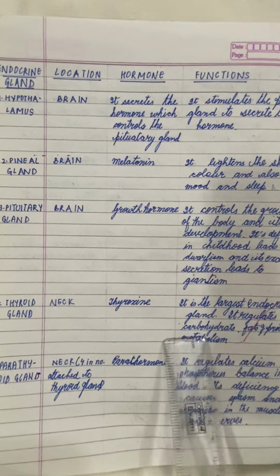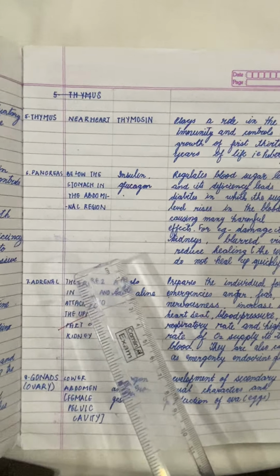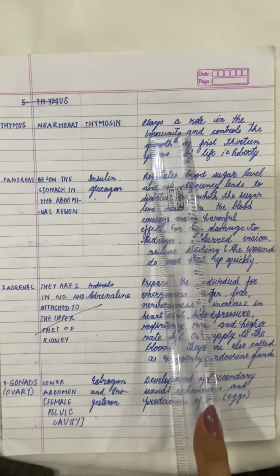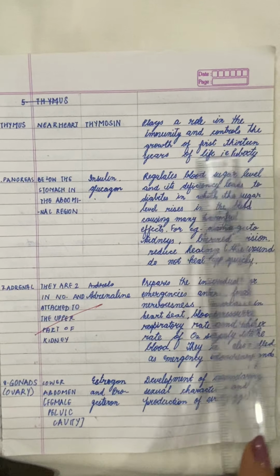Next we come to the next endocrine gland, that is the thymus. So this is present near the heart, and the hormone produced is thymosin. It plays a role in the immunity, and controls the growth in the first 13 years of life, that is the puberty. So immunity means it protects from any kind of diseases. So the person having strong immunity will be protected from diseases, and it also controls the growth in the first 13 years of life of a human being, that is the puberty.